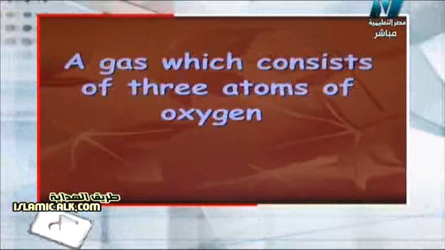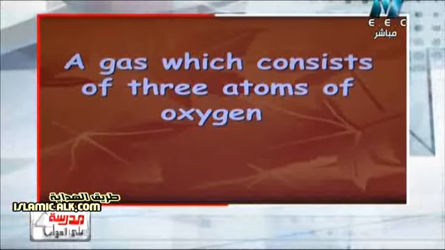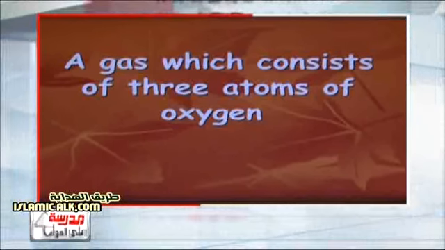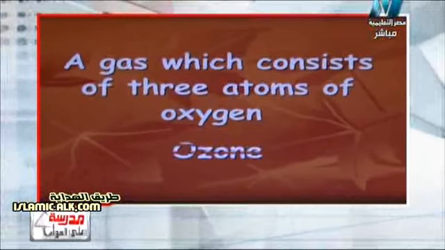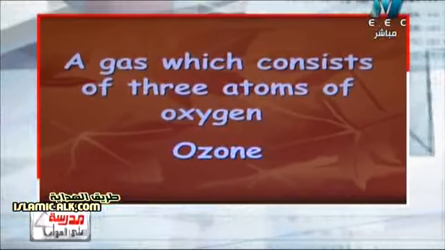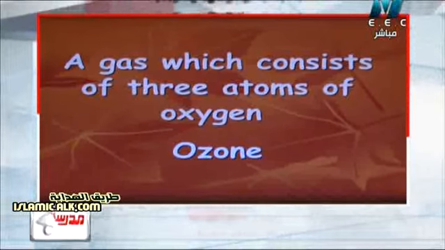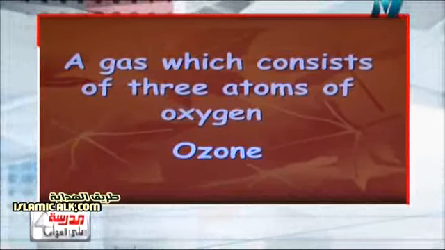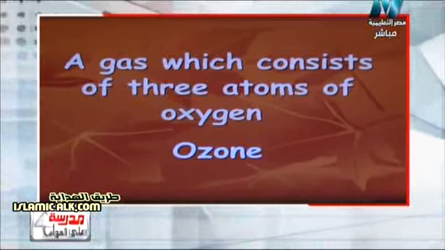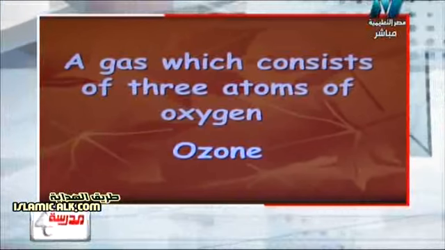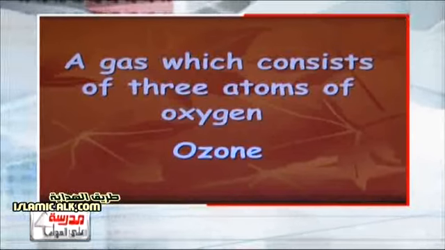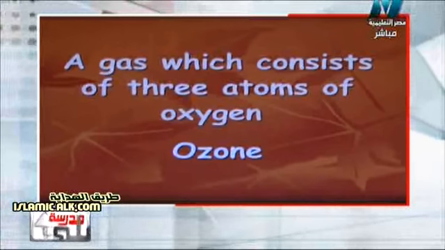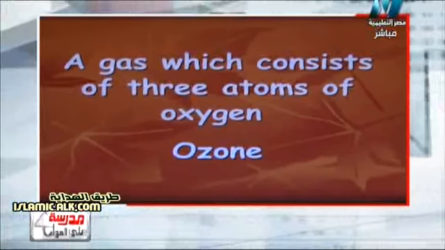Another question. A gas which consists of 3 atoms of oxygen. Surely it will be ozone gas. We know that ozone gas consists of 3 atoms of oxygen, so it has the symbol O3. It will be ozone gas, or the ozone layer, and we know that the ozone layer protects the earth from harmful ultraviolet radiation.